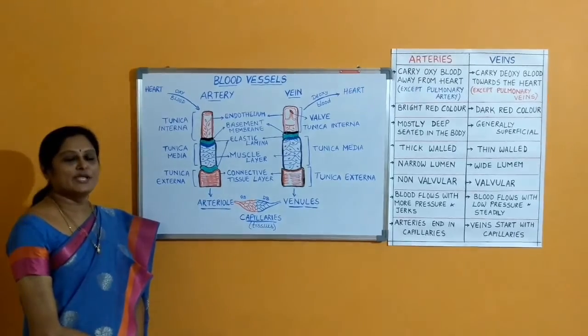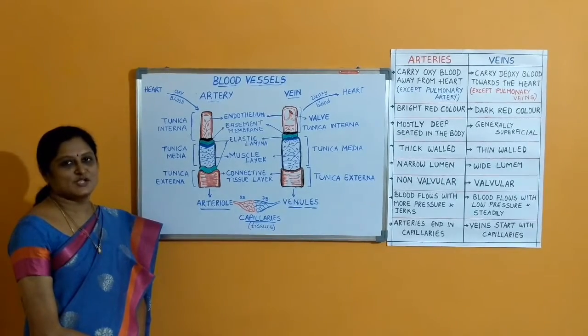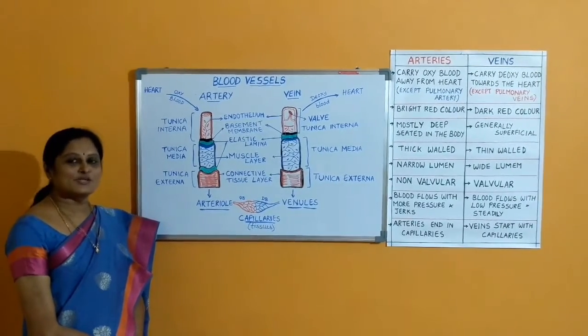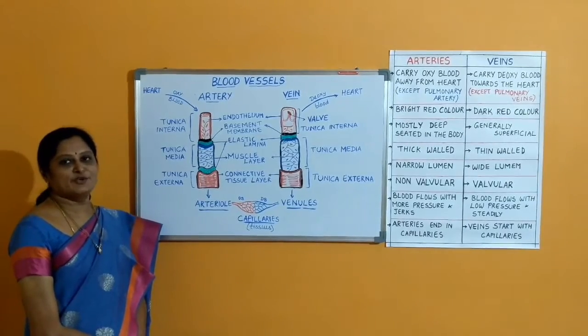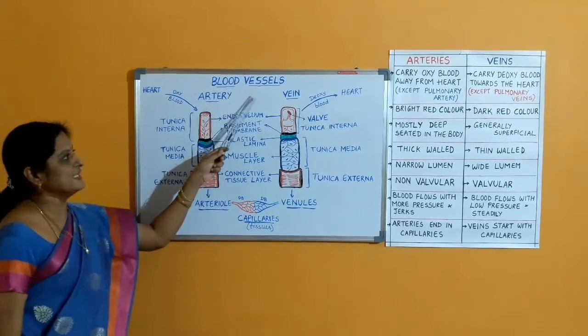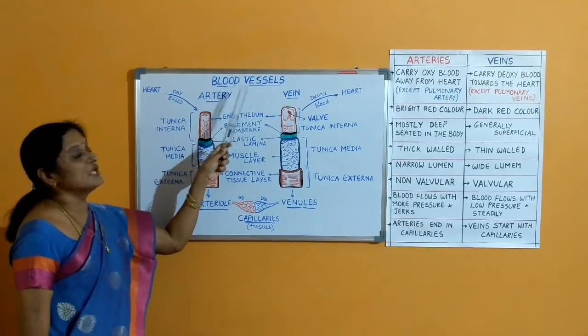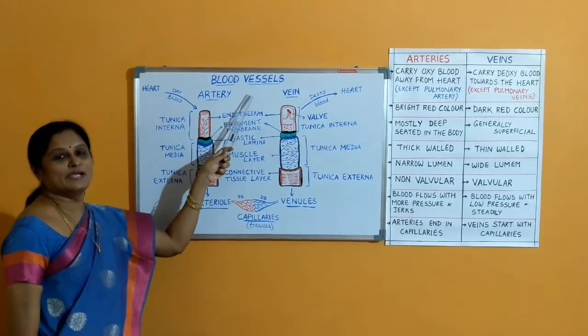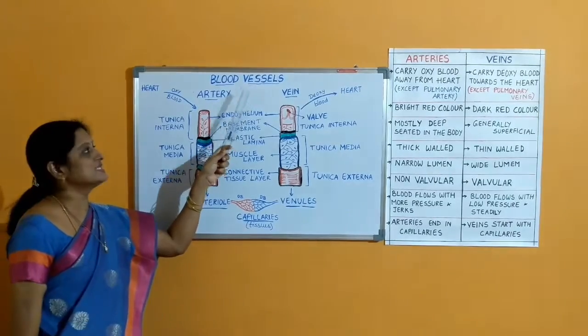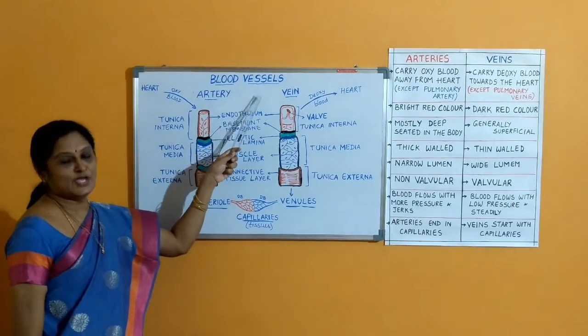In the human body, the blood flows in closed circuits. It is possible because in our body we have a network of tubules which we call the blood vessels. So the blood vessels are the network of tubules which are going to carry the blood from the heart to the living cells and from the living cells back into the heart.